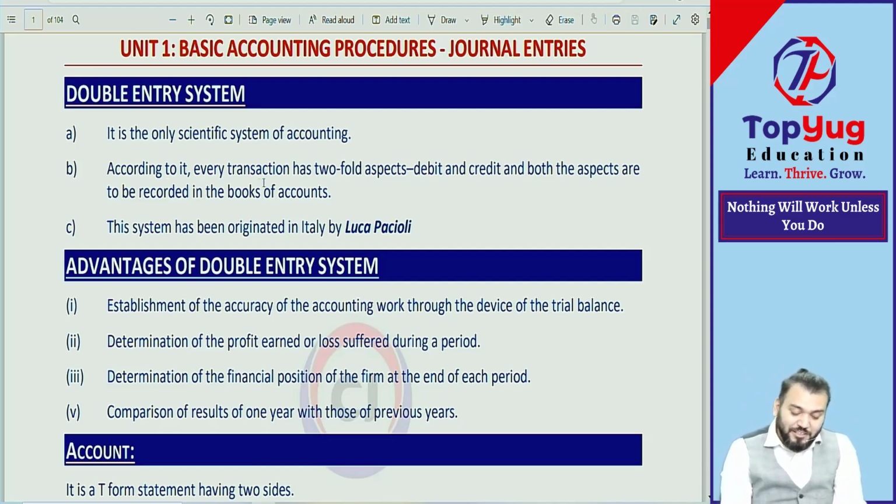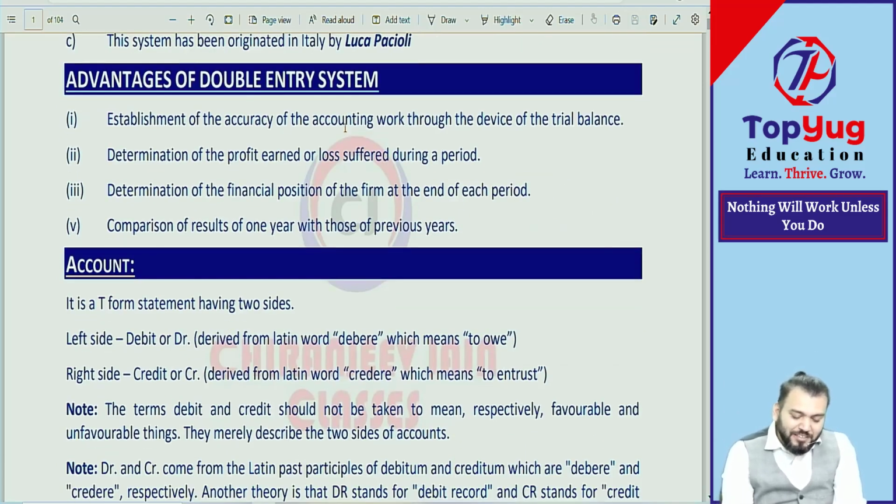According to it, every transaction has twofold aspect, debit and credit, and both the aspects are to be recorded in the books of account. The system has been originated in Italy by someone say Luca, someone say Lucas. Luca या Lucas, both are same person ना. तो नाम में क्या रखा, लुका बोल दो, लुकास बोल दो, ठीक है. नॉट इंडियन नेम ना, वट एवर यू वांट टू से. लुका पासियोली चलेगा.